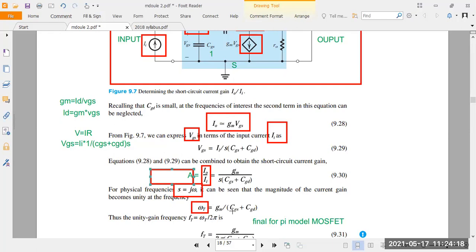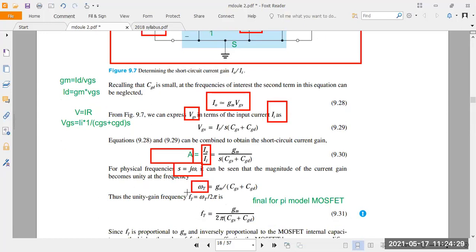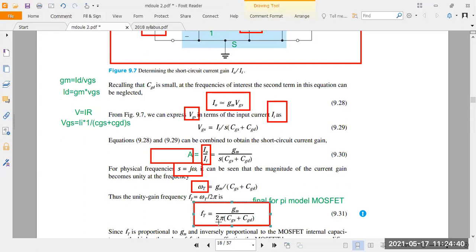GM divided by CGS plus CG. Okay, so you take the left side here, and we get GM divided by CGS plus CG. After that, you take the unity gain frequency, Ft, which is equal to omega T divided by 2 pi. So you take the unity gain frequency now, GM divided by 2 pi into CGS plus CG.